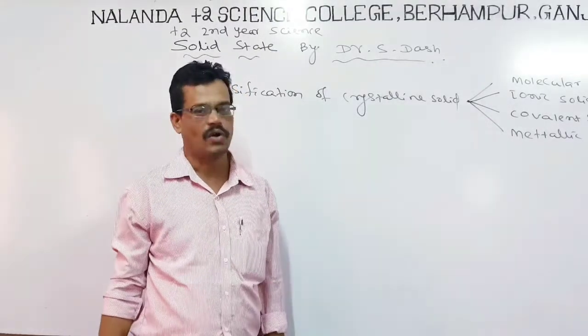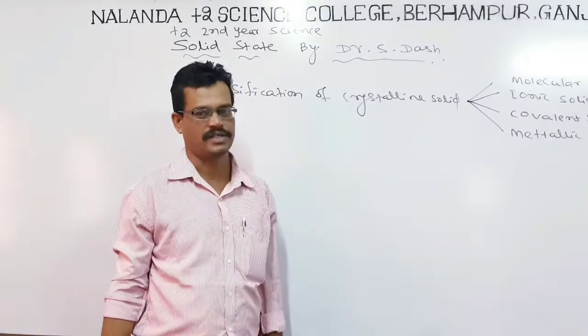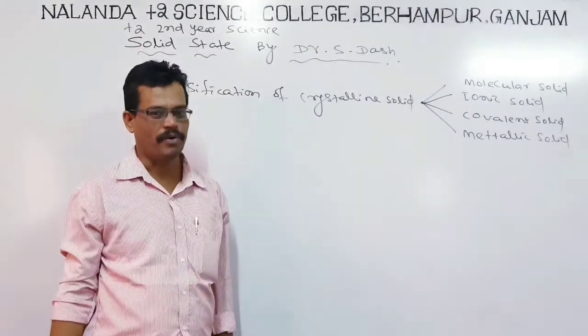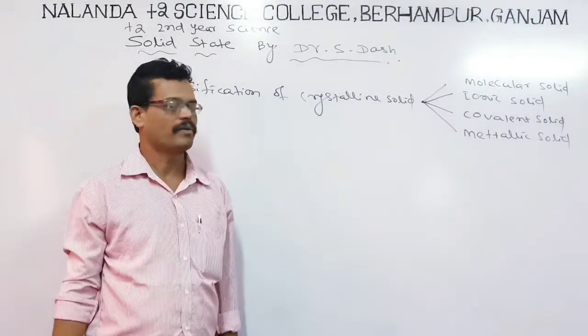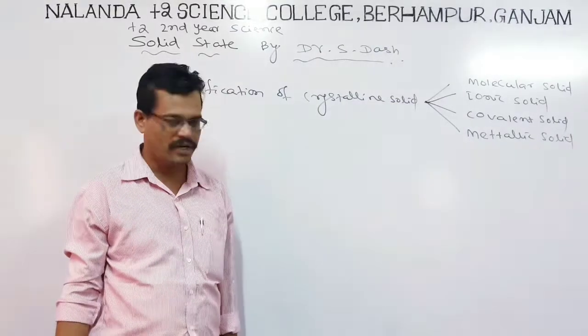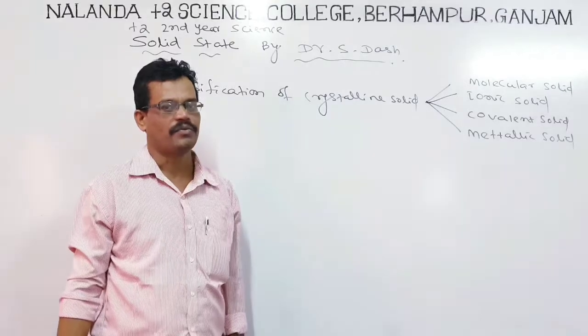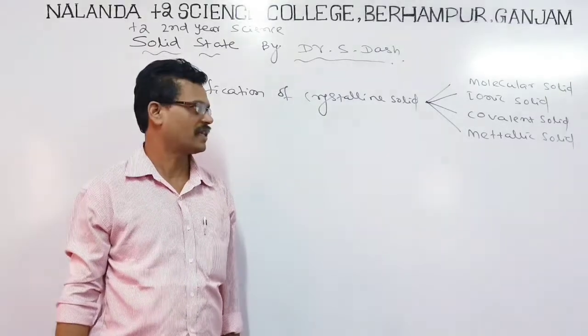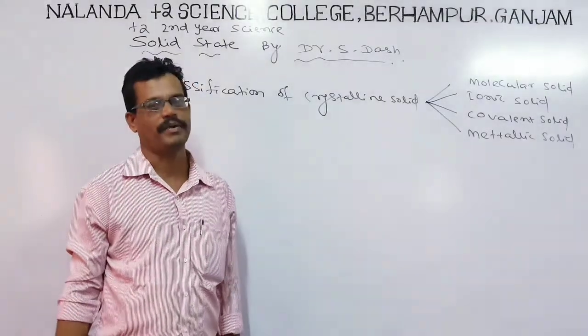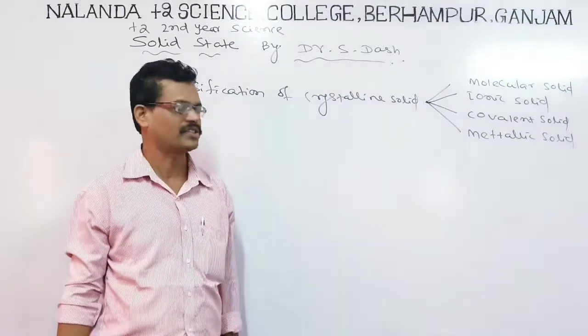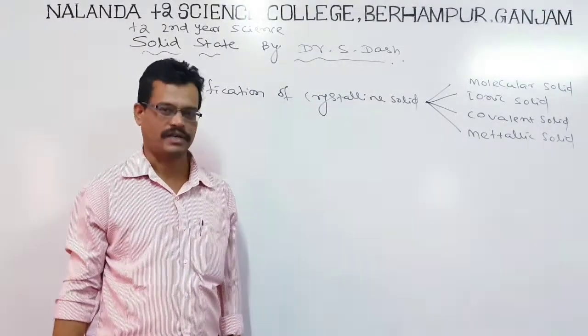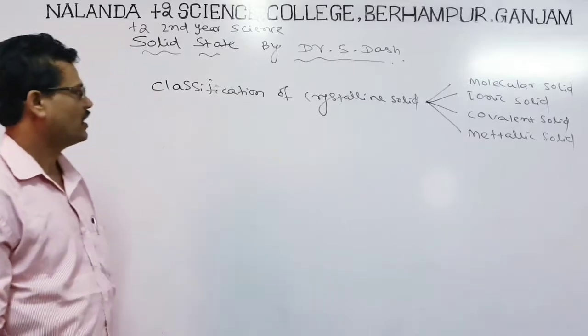All these solids differ in their constituent units, as well as in their physical properties, and they have different types of force of attraction between the particles. Okay, so let us look here.